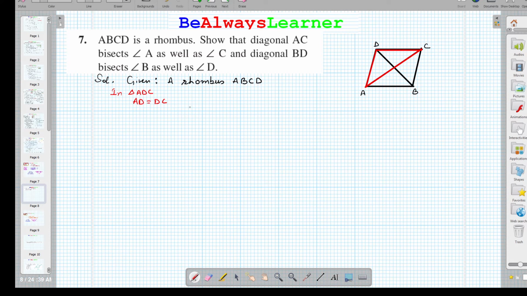Why they are equal? Because it is a rhombus. So we can say because the sides of rhombus are equal.